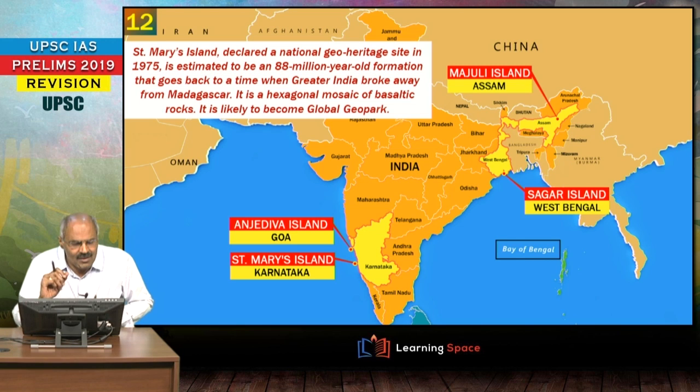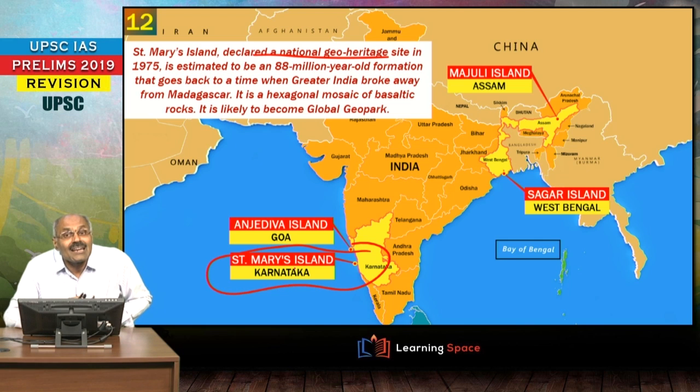Then look at the next one, St. Mary's Island as well as the Lonar Lake. These two are into the news, very, very important. This is St. Mary's Island. This is near Udupi in Karnataka. This island is close to Malpe beach in Udupi in Karnataka. This is one aspect. Second aspect is Lonar Lake in Maharashtra. These two are into the news, right? And why they are into the news, I will look at it a short while from now.